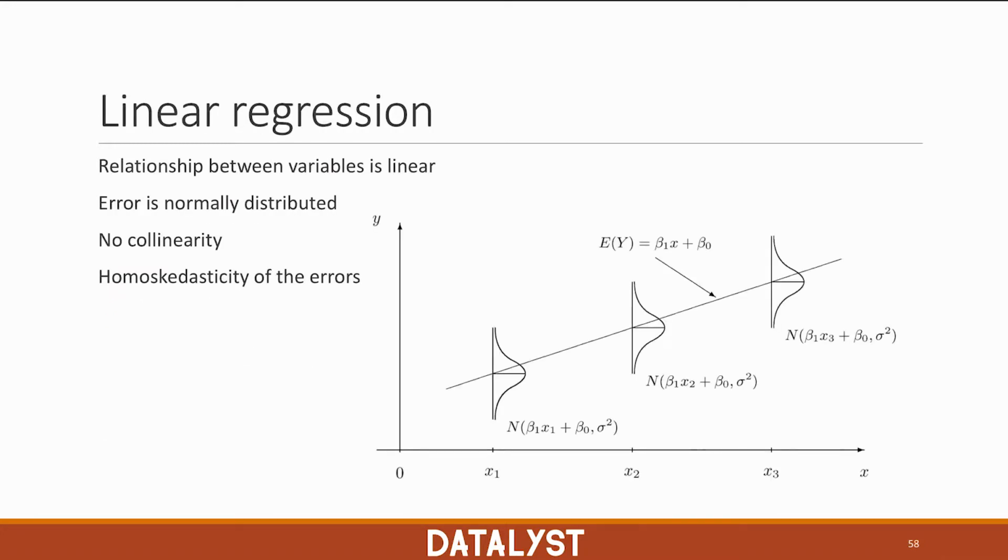Let's start with linear regression. So in linear regression, we assume that there's a linear relationship between the inputs and the outputs. So that is, we can predict the output by simply adding up the input variables times a coefficient. We assume that the error is normally distributed. There's no collinearity between the input variables, and we also assume the homoscedasticity of the errors. We'll explain each one of these in turn.